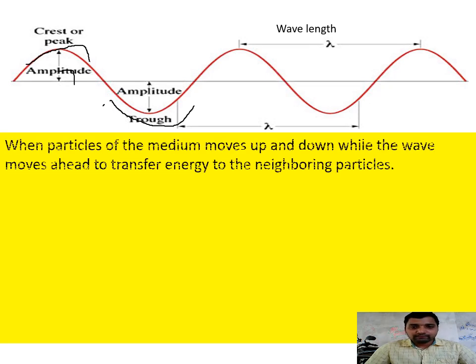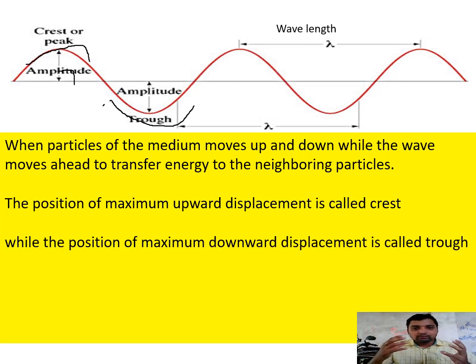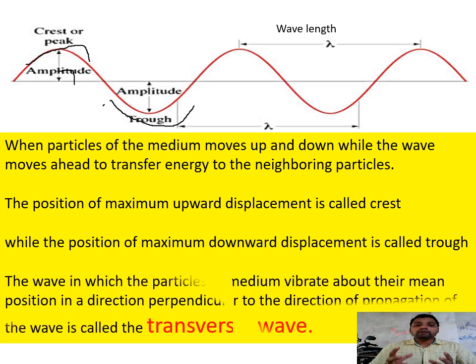In a transverse wave, all the particles move upward and downward. The maximum upward displacement of the wave is known as the crest, and the maximum downward displacement is called the trough. Continuous crests and troughs will produce the wave, because of which we get the sound, and that is called a transverse wave. In one case it is the upward movement, in the other the downward movement.